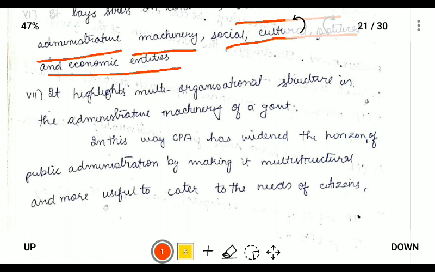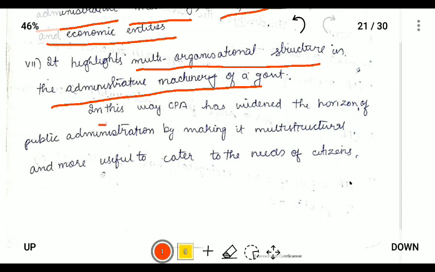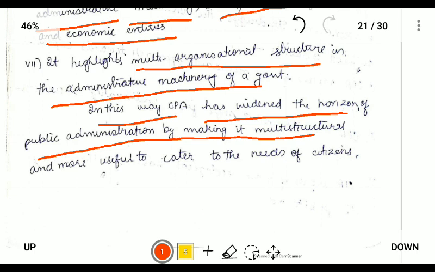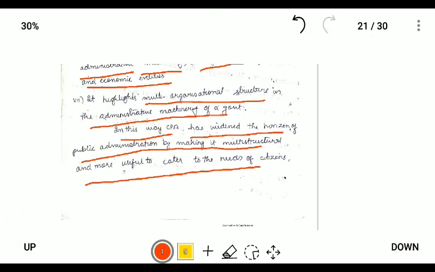And next, it highlights the multi-organizational structure in the administrative machinery of a government. That is, in comparative public administration, many departments will coordinate with one another, that is, personnel and administrative reforms, finance, the home department, and all will work together for improving the efficiency of administration. So we can conclude the answer that in this way, comparative public administration has widened the horizon of public administration by making it multi-structural and useful to cater to the needs of the students.